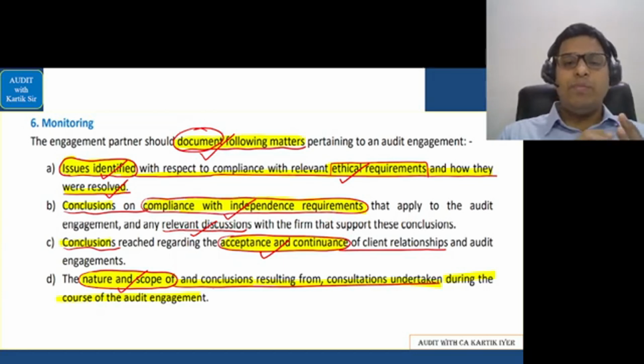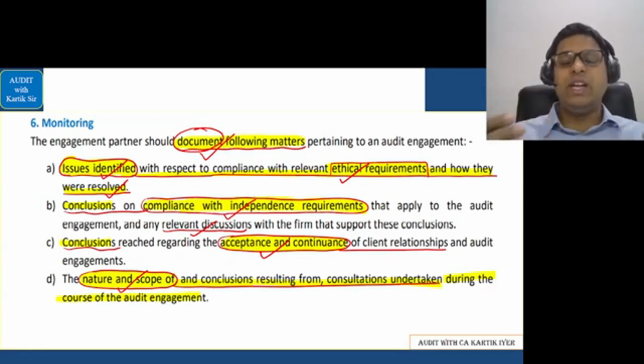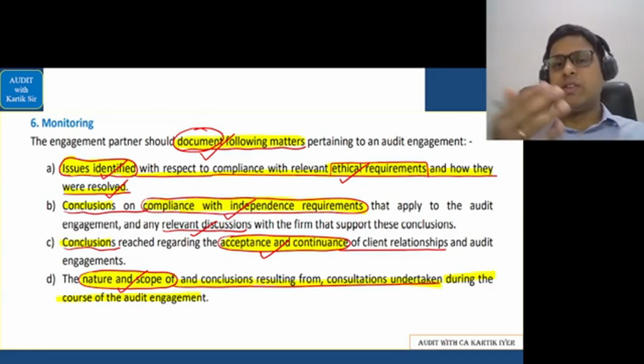For this, I had given you a big chart for SA 220 and SQC 1. You can go through it very, very carefully. The chapter is a simple one. It is not loaded. It is not heavy. Just that you have to ensure that the revision is done properly. Okay. I wish you all the best.